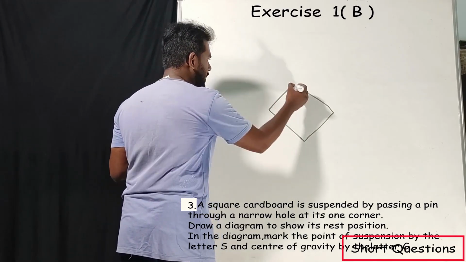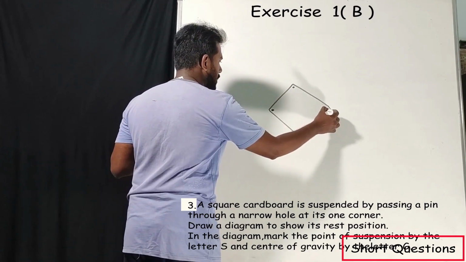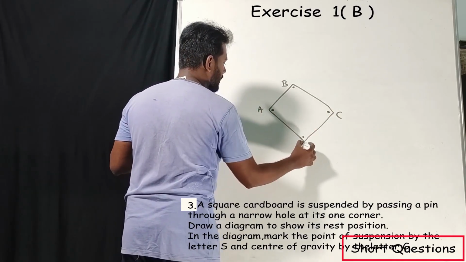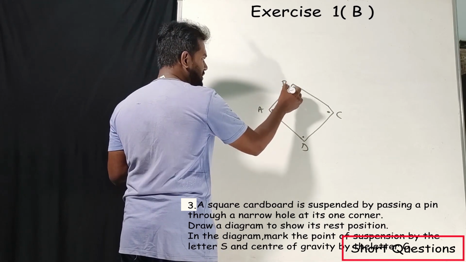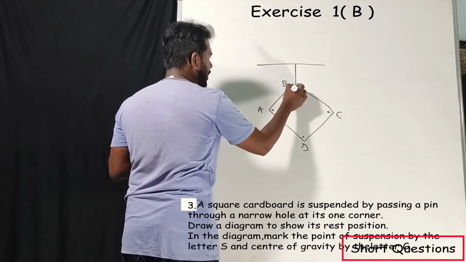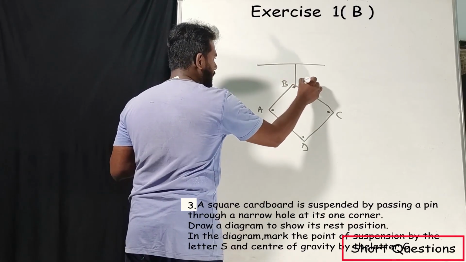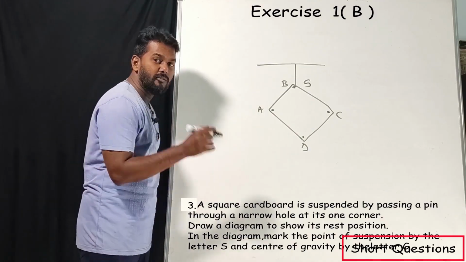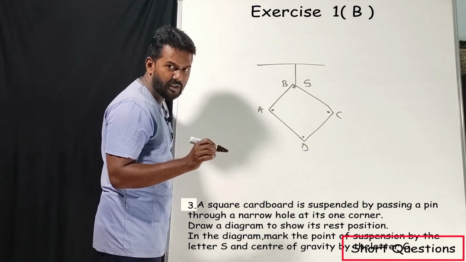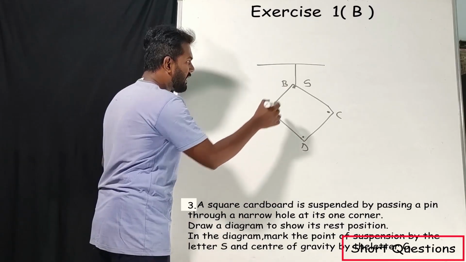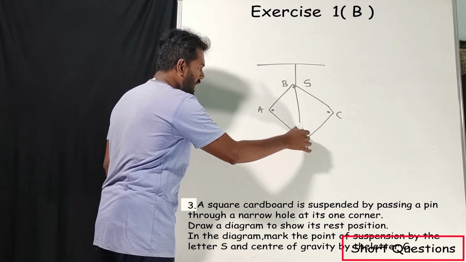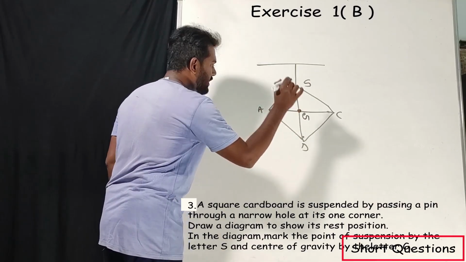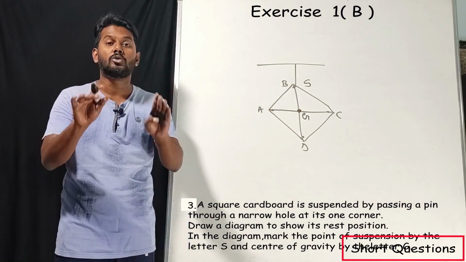Okay, assume this is a square. A, B, C, D. So here we are going to suspend it. Assume there is a rigid body. We are going to suspend it through this hole. The point of suspension we have to name it as letter S. Then where will be the center of gravity? Center of gravity will be the intersection of the diagonals. So you write this diagonal and one more diagonal. This point is nothing but G. That's it. This will be for 2 marks.